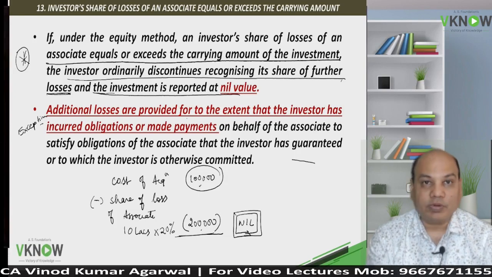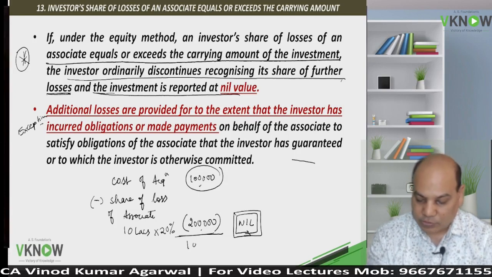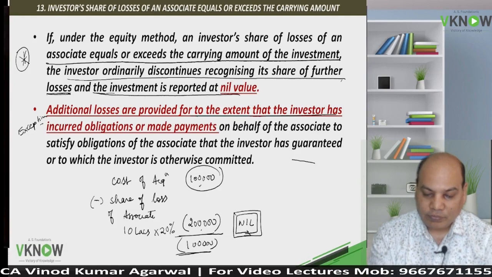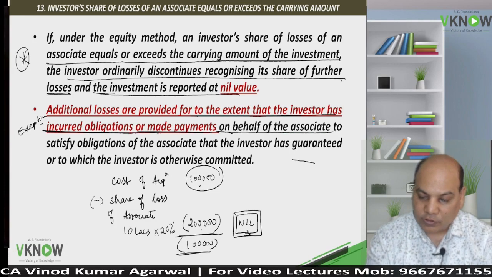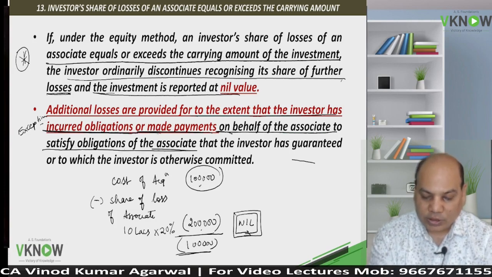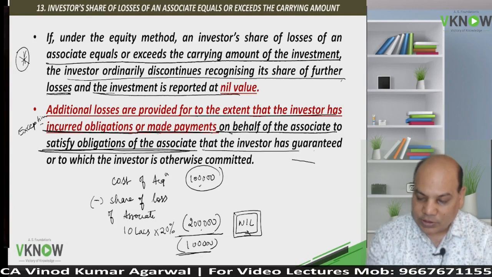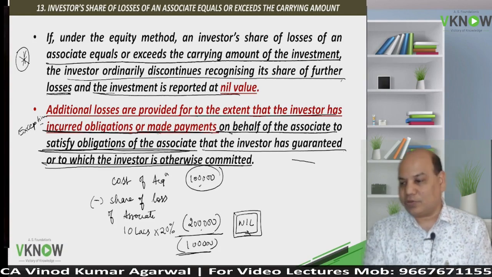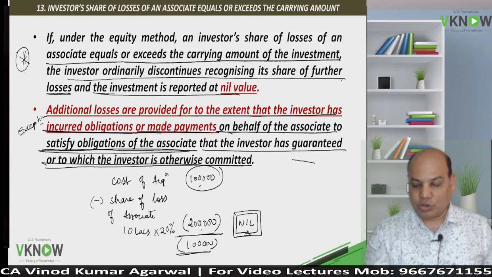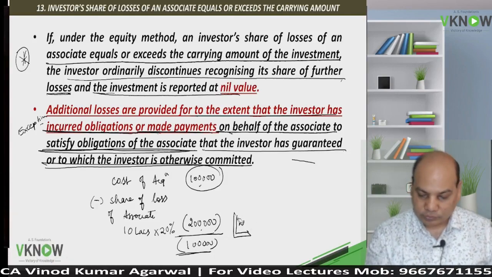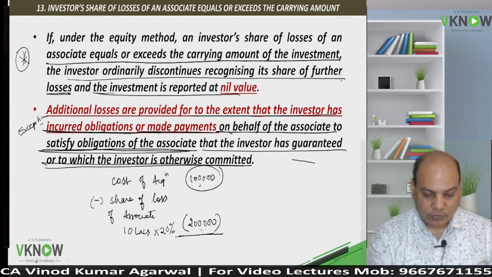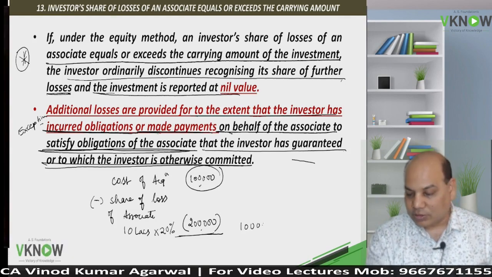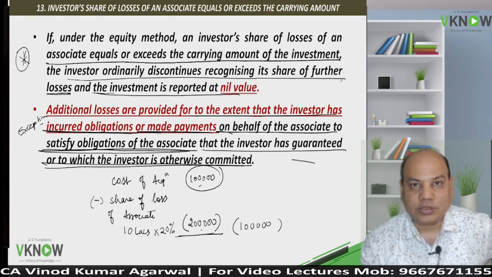Additional losses are provided for. This means our additional loss of 1 lakh will be provided for to the extent the investor has incurred an obligation or made payment on behalf of the associate to satisfy the obligation of the associate that the investor has guaranteed or to which the investor is otherwise committed. Such a long statement. It means that you will show a negative balance only if there is an obligation.